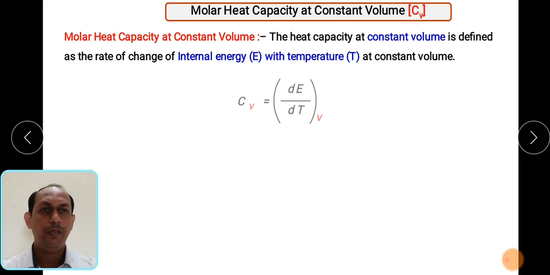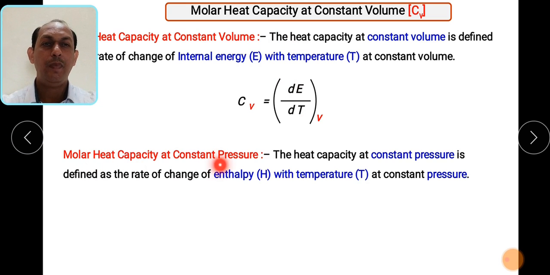So this particular quantity we can also write. CV is nothing but the change in internal energy per unit temperature at constant volume. So remember the equation for CV. Remember, volume is directly related with the internal energy, so it is nothing but dE divided by dT.